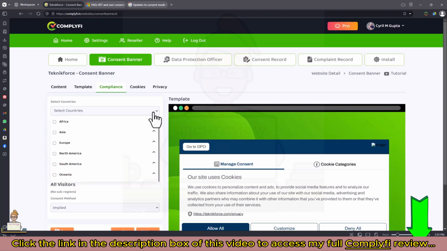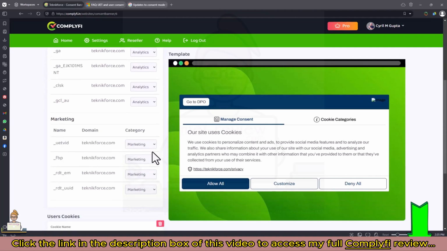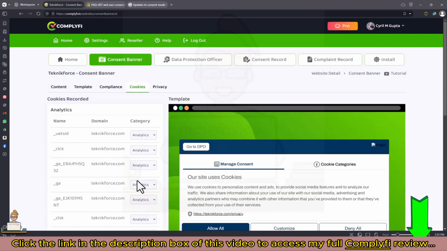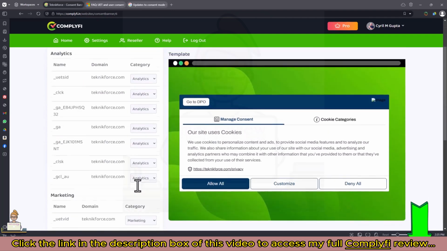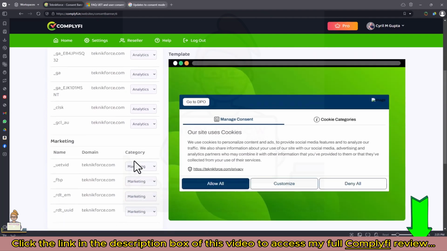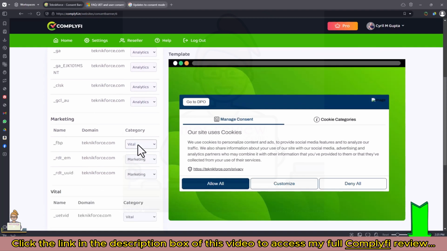By the way, it's all about cookie consent. So Complyfi automatically detects the cookies that your website is using, automatically categorizes them, but also lets you change anything you want. So if you want to change, let's say there is a cookie that you're using and you know it's for vital and not marketing, you can recategorize that cookie, right? And it will be changed. So that way you can manage when people consent, what kind of cookies are served and what kind of cookies are not, if they don't want to accept those, or declined.